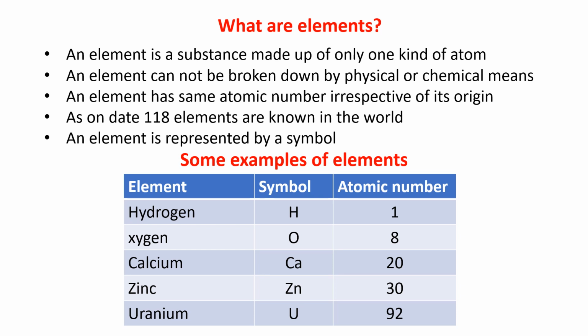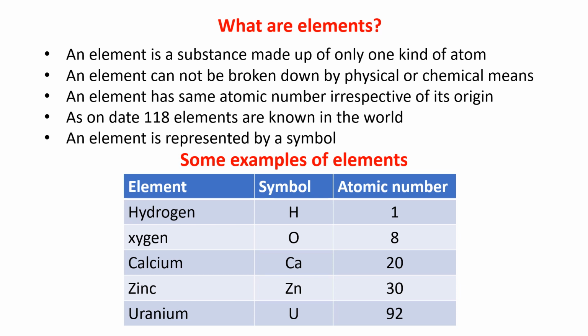Let me start with elements. What are elements? The first point is that an element is a substance made up of one kind of atom only. Next, an element cannot be broken down by physical or chemical means because elements are made up of one kind of atom only.